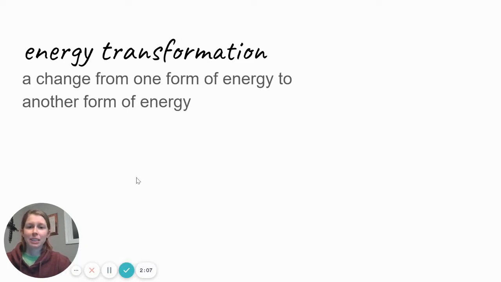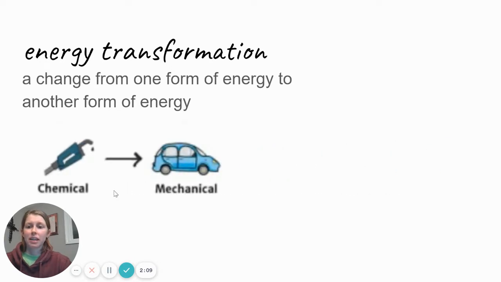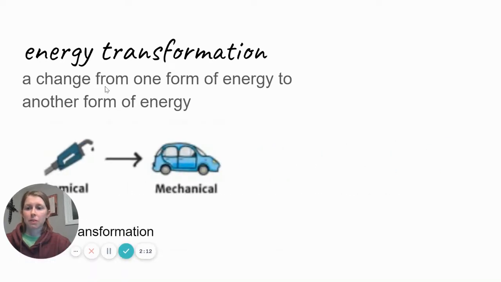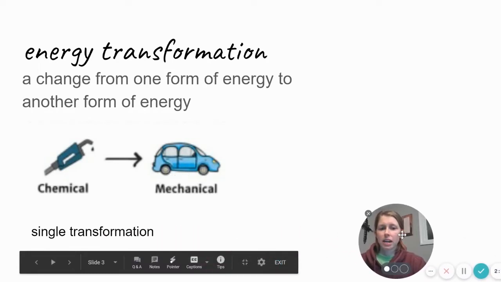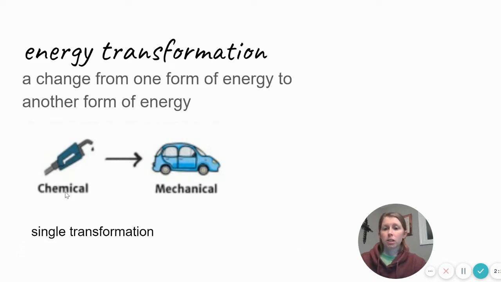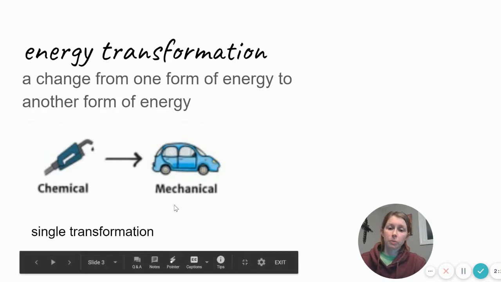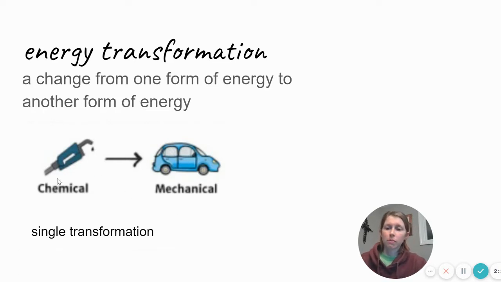And so if we continue, here is a single transformation. So I'll move my face out of the way for you to maybe see that. So a single transformation is like the fuel that we put in a car. That's chemical energy, and our cars use it to move, which is mechanical energy. So that's a single transformation. This form of energy transforms into this form of energy.